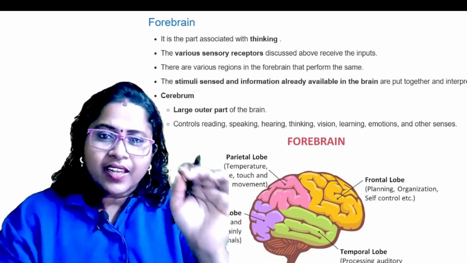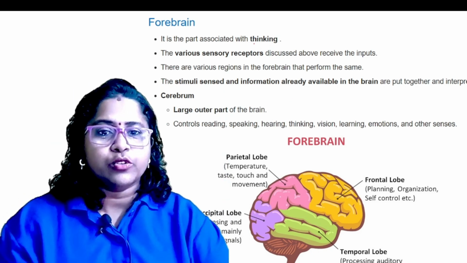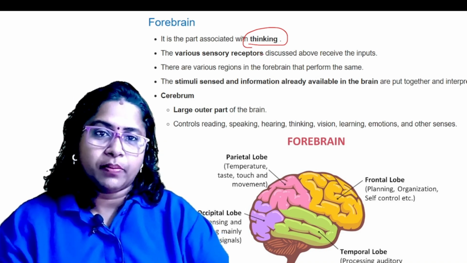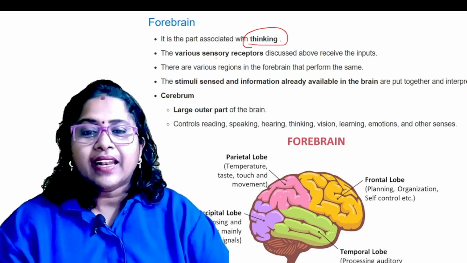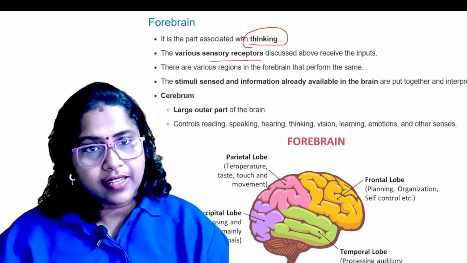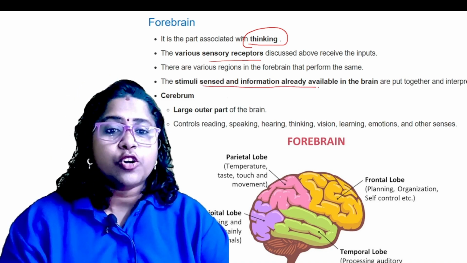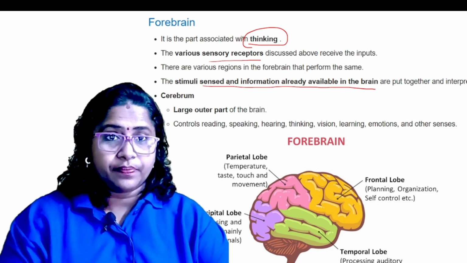It is the main part associated with the thinking. Very important point, because usually you will get which of the parts is the main thinking part of the brain. Which one? Forebrain. It is the forebrain, and there are various receptors which are present in this part. The stimuli sensed and information already available in the brain are put together and interpreted.